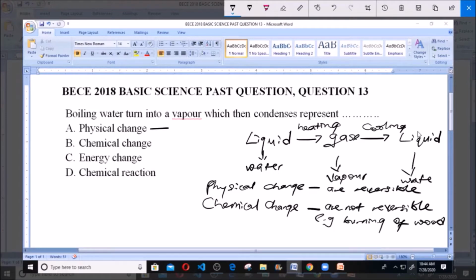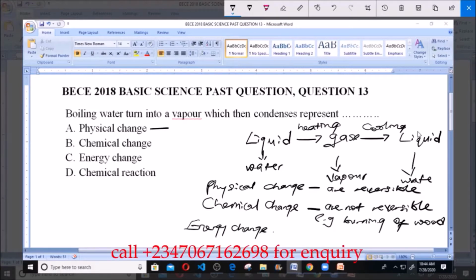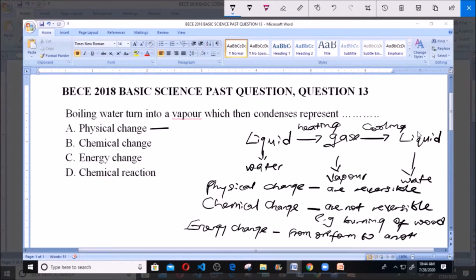Now C here says energy change. Energy change simply means changing from one form of energy to another. Like take for instance, changing from a mechanical energy to an electrical energy. Your electric motor converts electrical energy to a mechanical energy. So that's an energy change.